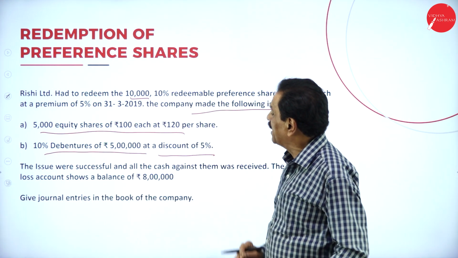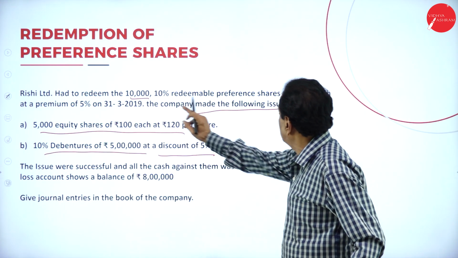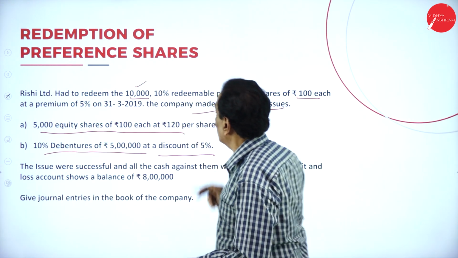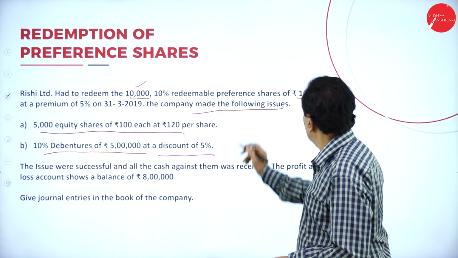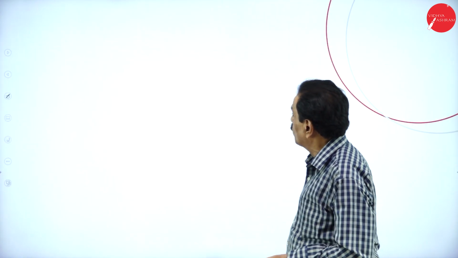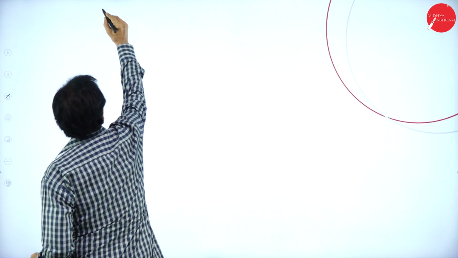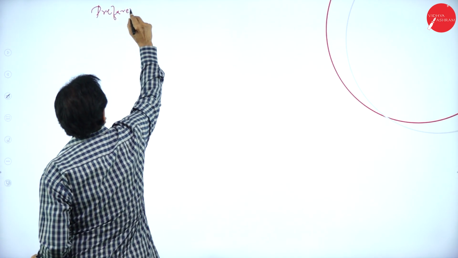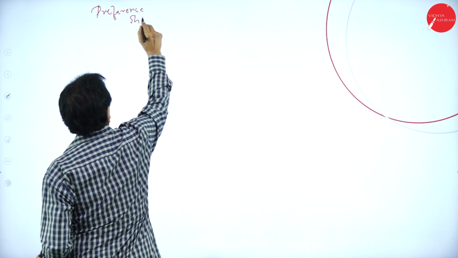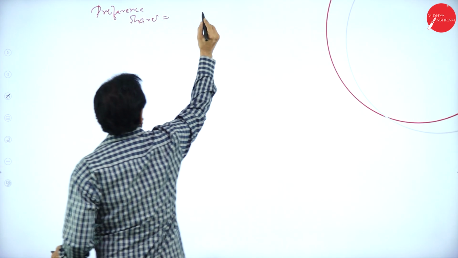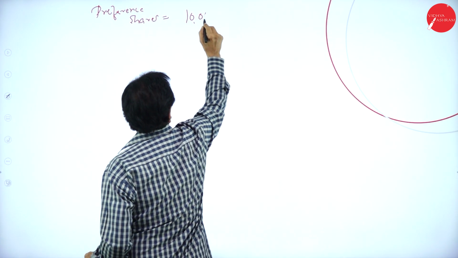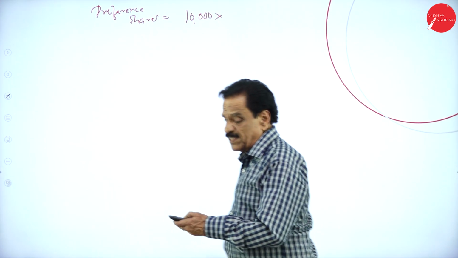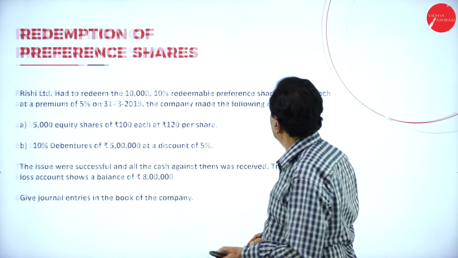Now, the point here, we are going to redeem preference shares, we have got 10,000 redeemable preference shares of 100 each. Working note here, preference shares. How many preference shares are there? You have got 10,000 preference shares of rupees 100 each.